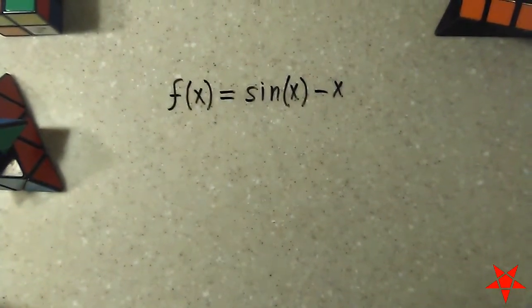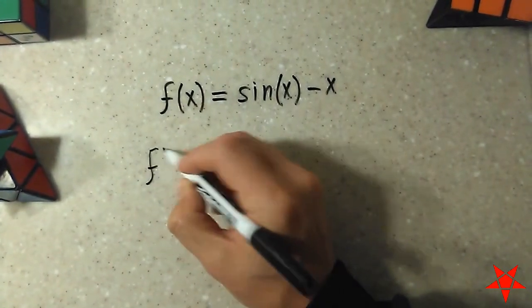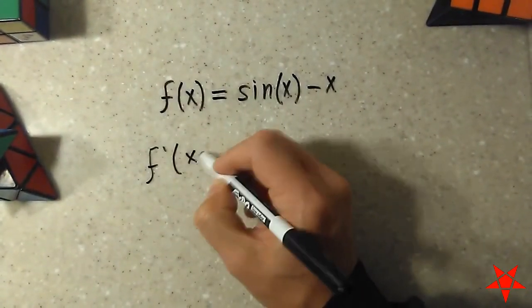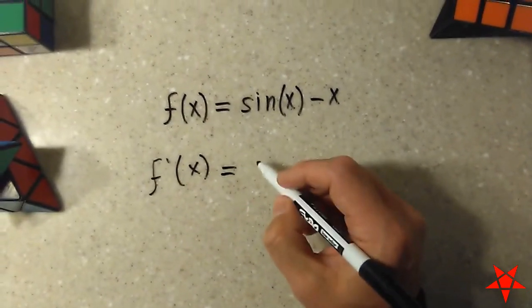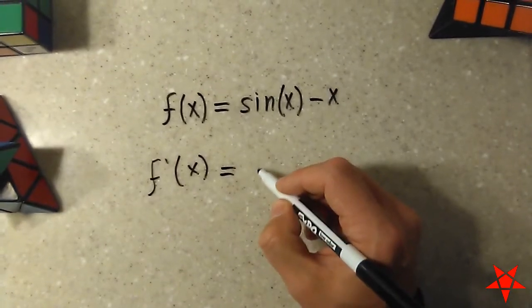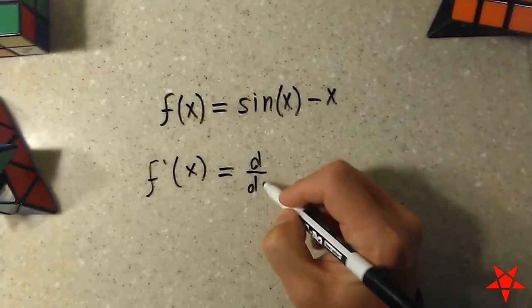Next step is we find the value of f prime of x. Pretty straightforward for those familiar with Calc 1. But I'll spell it all out explicitly anyway.